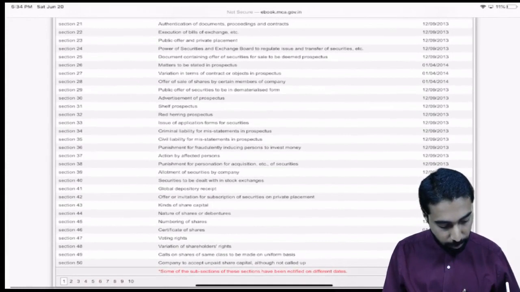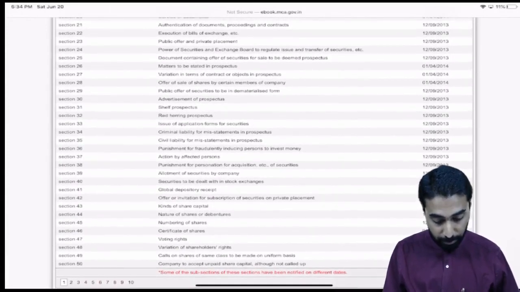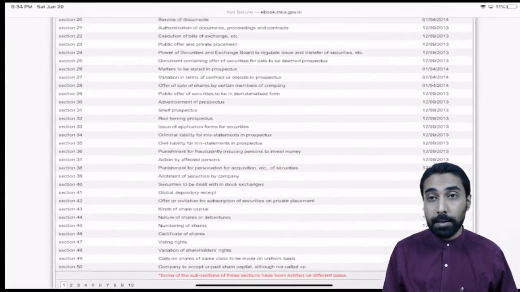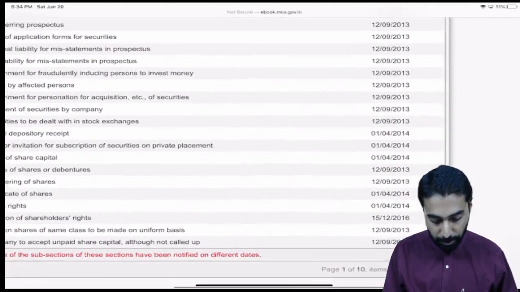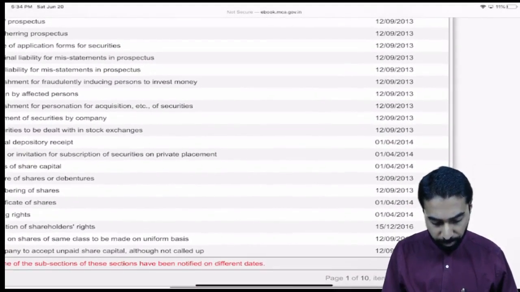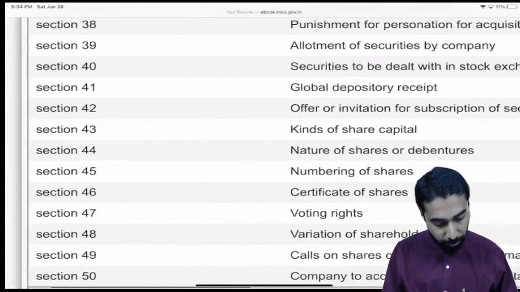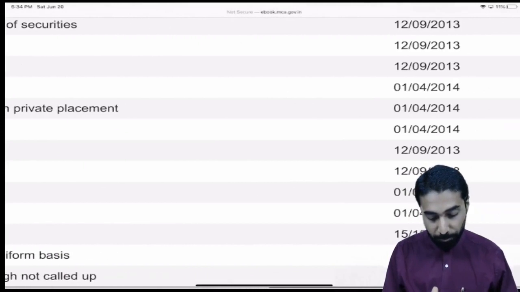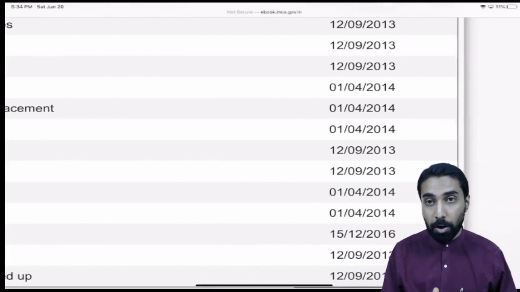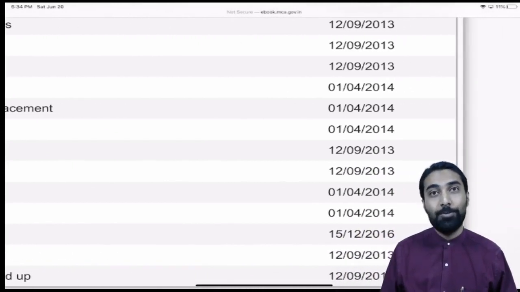Like that, you can go and see different sections of the Companies Act, and you will get different dates from which they are applicable. One more thing: section number 46 comes into force on 1st April 2014. So that is how this works.